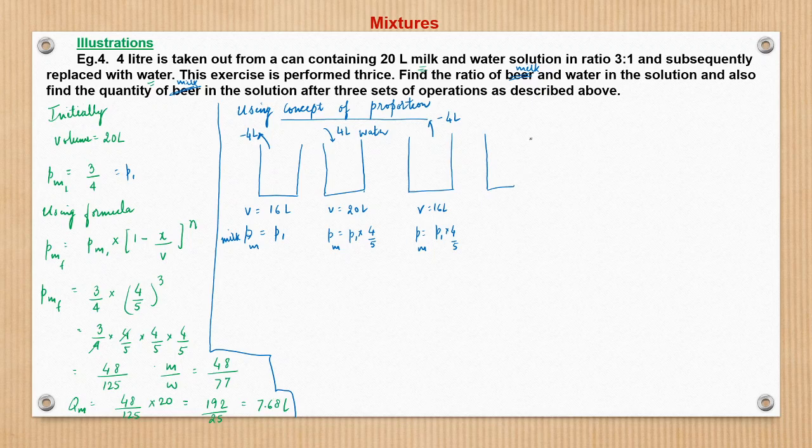After this, 4 liters of water gets added. So when 4 liters of water gets added, the volume would again be 20 liters, but now the proportion of milk would change, and here it will be P1 into 4 by 5 from the previous level, now it will change to again into 4 by 5, because we are adding 4 liters to a 20 liter solution, 1 by 5, so 1 minus 1 by 5 is 4 by 5. We are using that P1 V1 is equal to P2 V2 concept to obtain this. This we have seen.